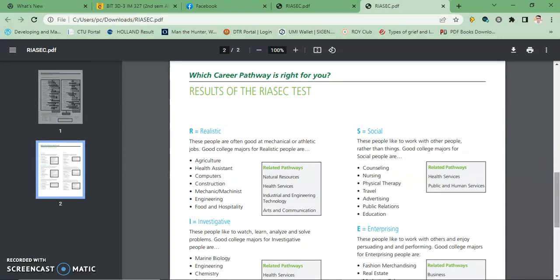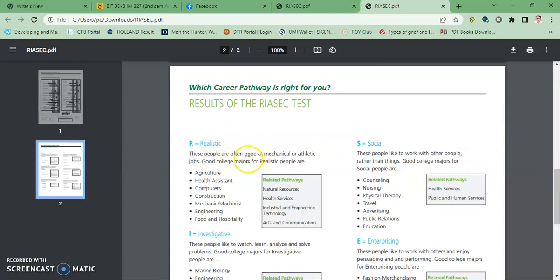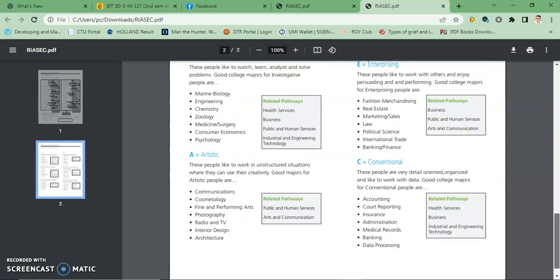Then below, or on the next page, you can see the description of your result. For example, if you are realistic, you can read this one. If you are conventional, then this is the description.